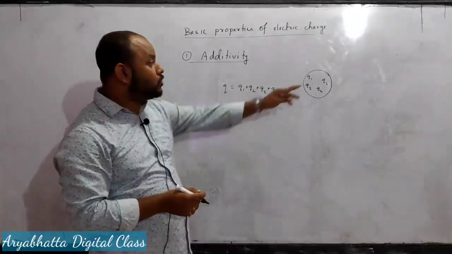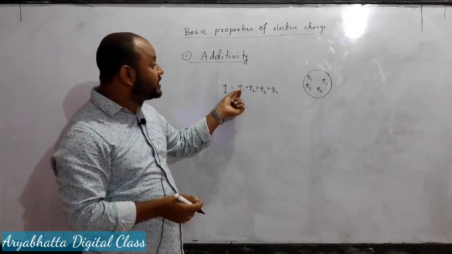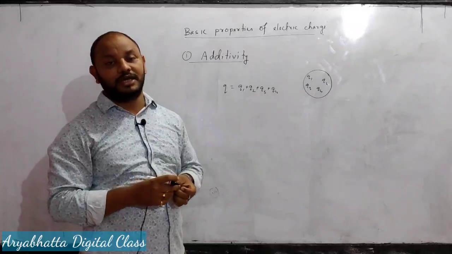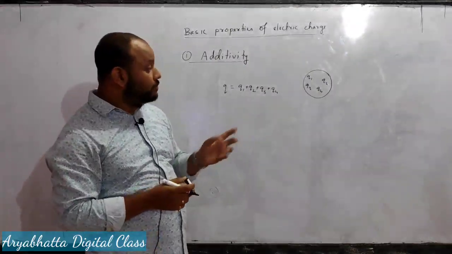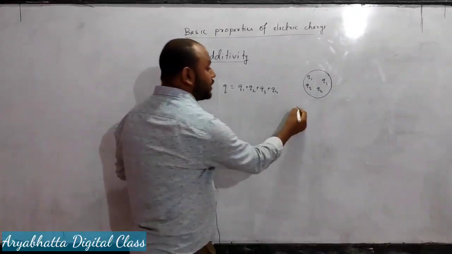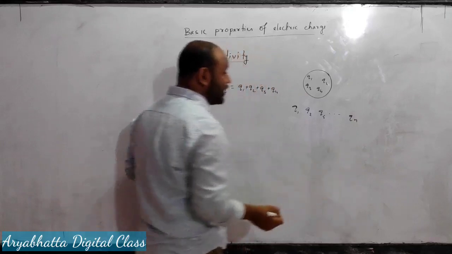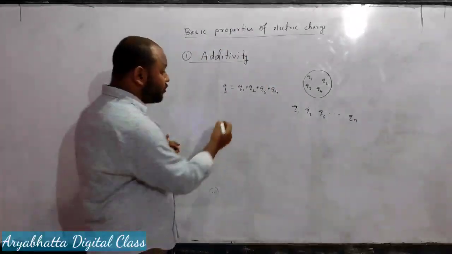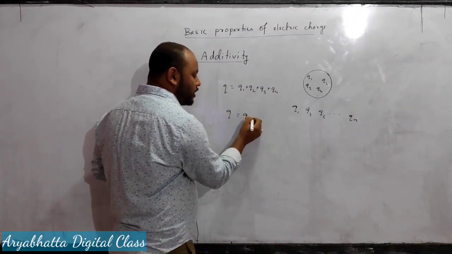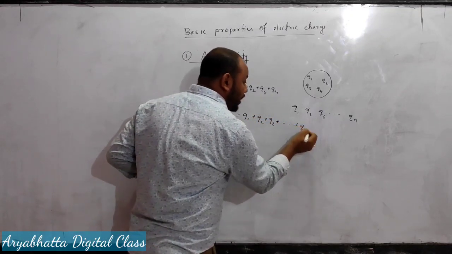That is why the total charge of the body is equal to the algebraic sum of all the individual charge particles. If the body consists of n number of charge particles like Q1, Q2, Q3 up to Qn, then the total charge of the body will be Q1 plus Q2 plus Q3 up to Qn.